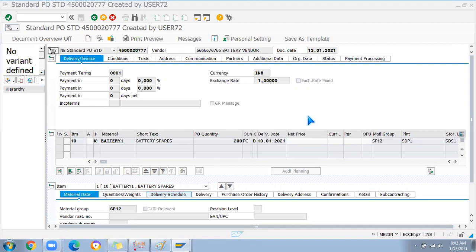Question, sir. Yes, Varun. Sir, after movement 411K, next you go for 201, right? So 411K means we move the goods from our own stock, right, for production purpose? Not production, anything, you can use it from that. It's just flipping the stock from vendor stock to our own stock. So then why do you make 201, sir?